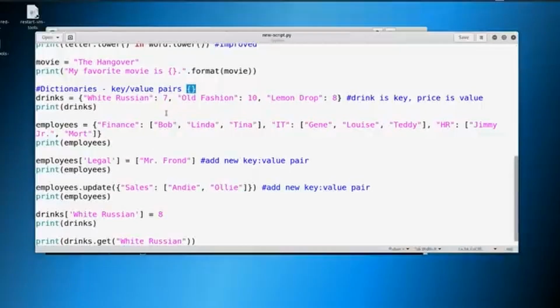This is why this was important. Everything has been building upon up until this point, right? So now you should be able to identify, okay, I see those curly braces, that's going to be a dictionary. Or I see these brackets here, that's going to be a list.